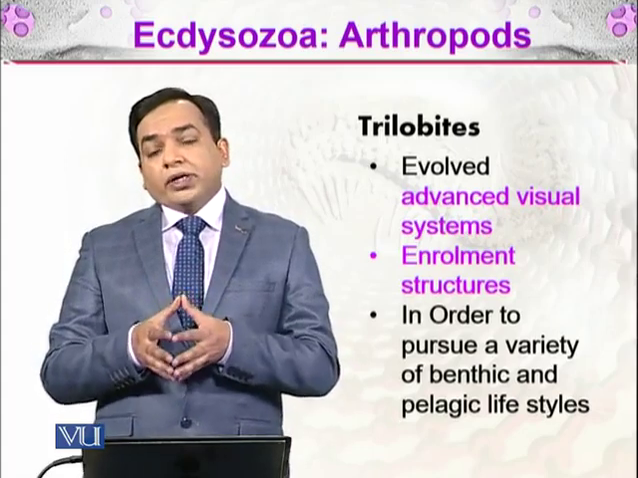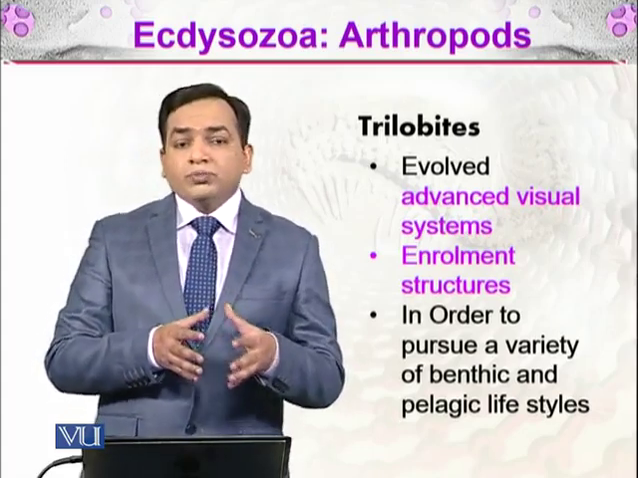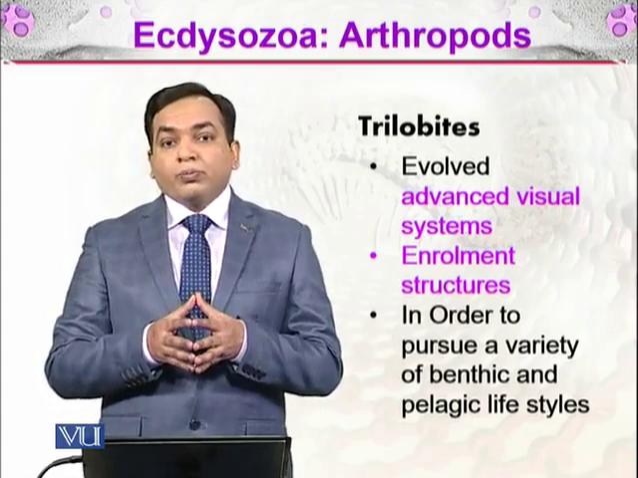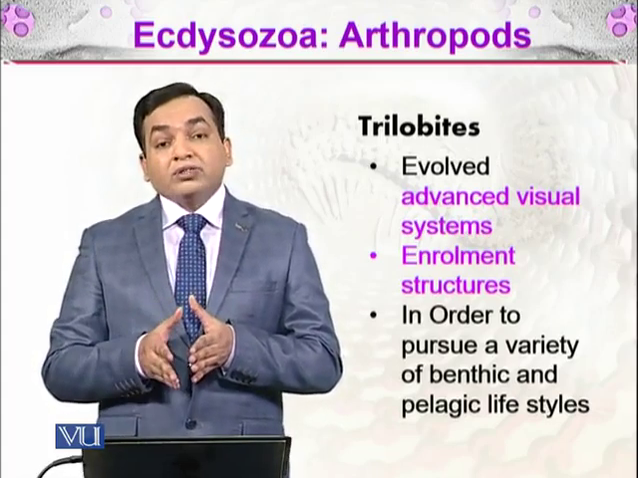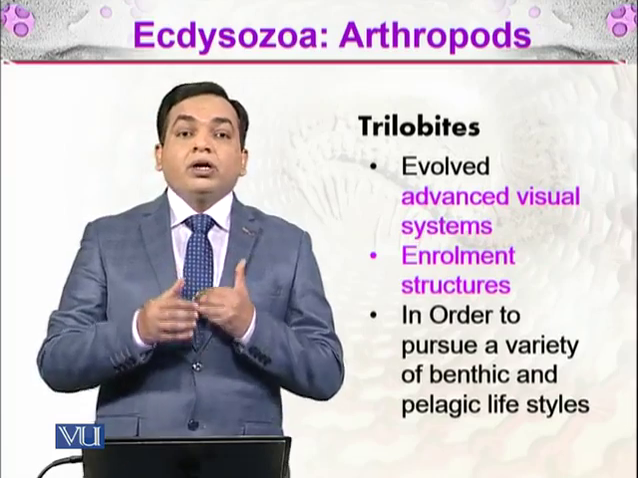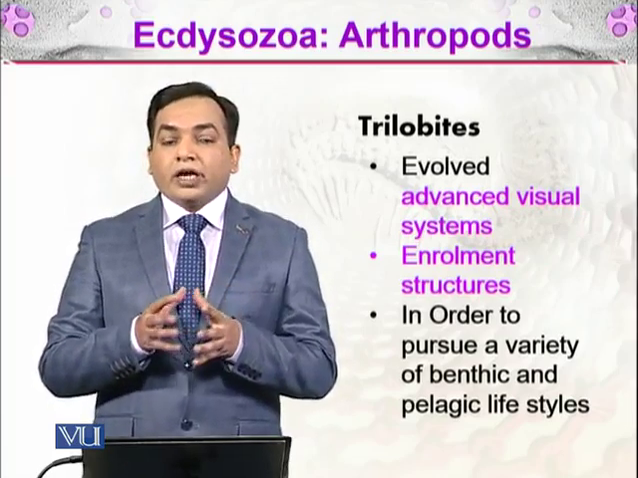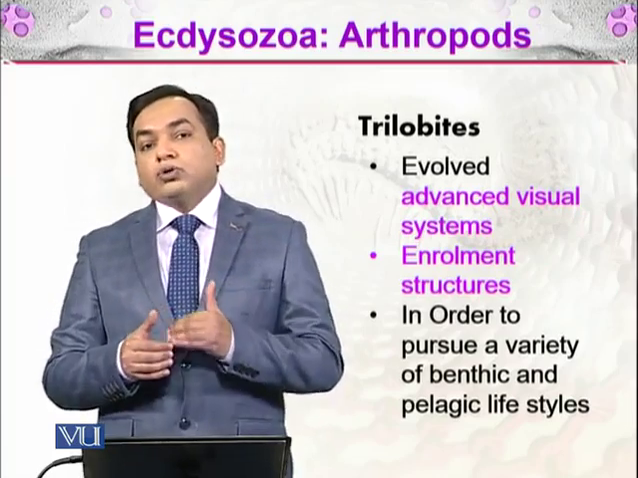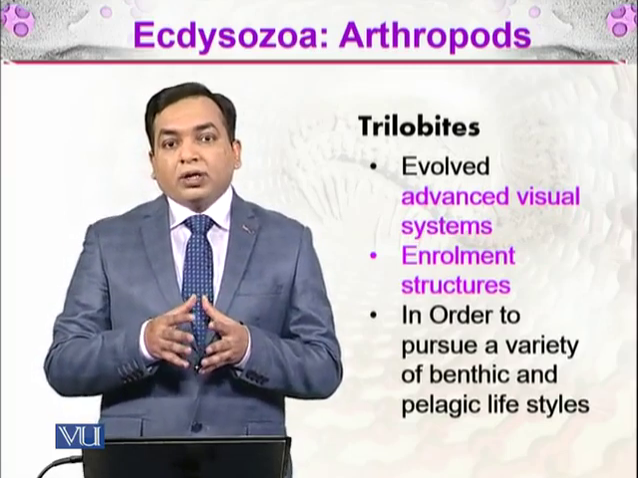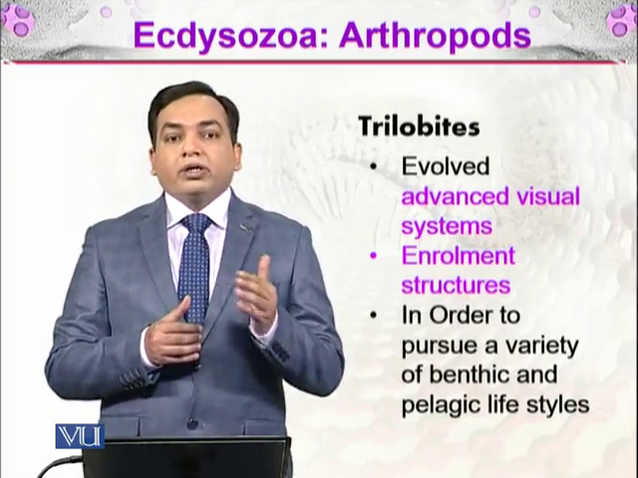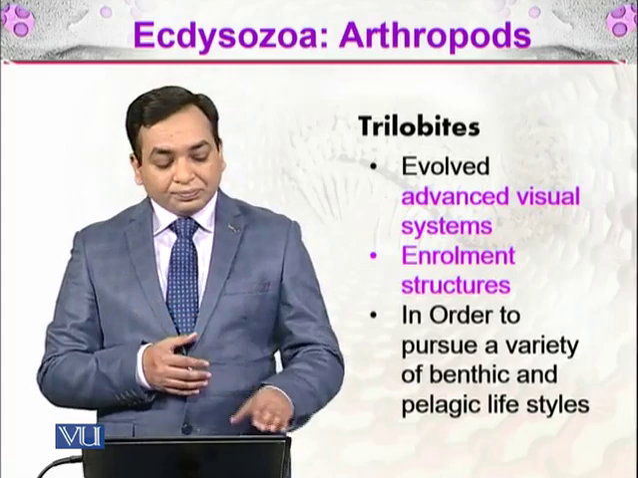So these are the organisms which were living on the ocean bottoms, and these are the arthropods. They were benthic as well as pelagic. That means they were living not only at the bottom of the ocean, but also in the surface waters. They were away from the shore as well.